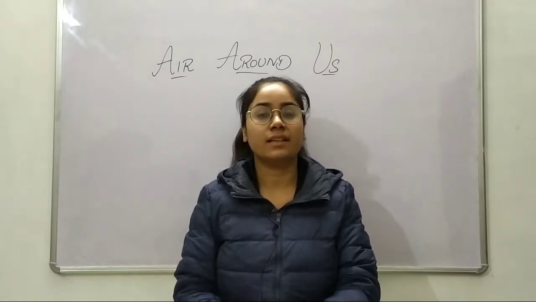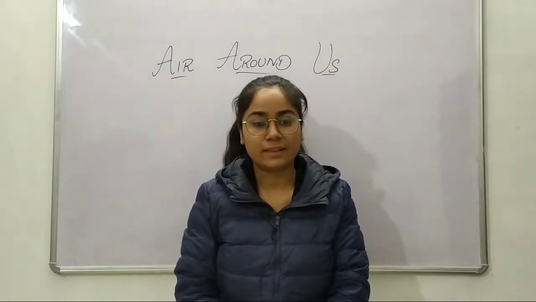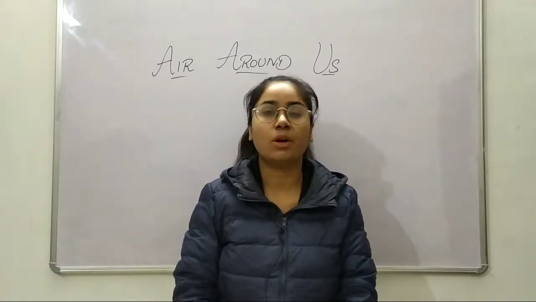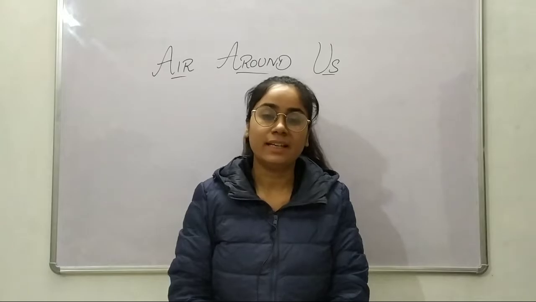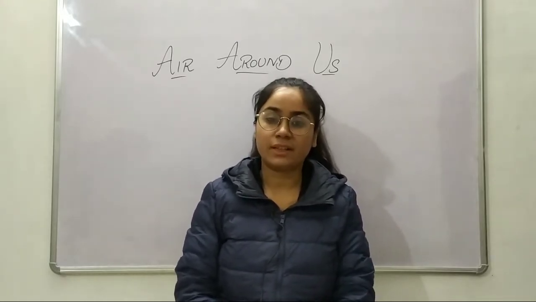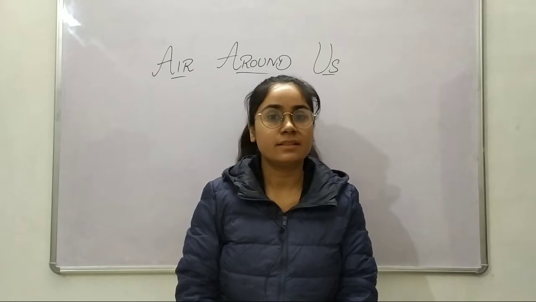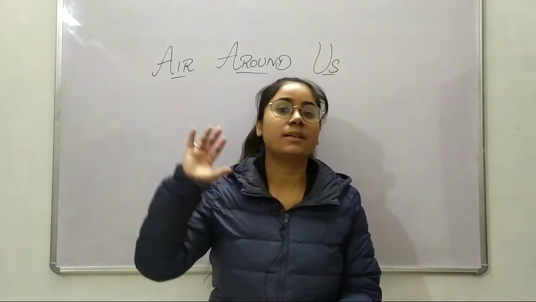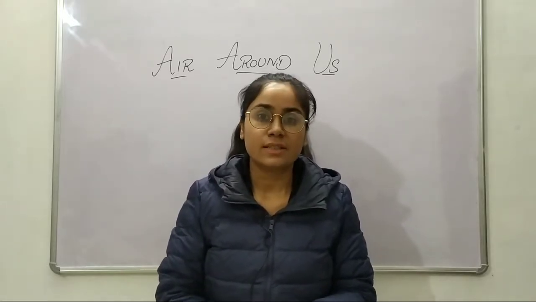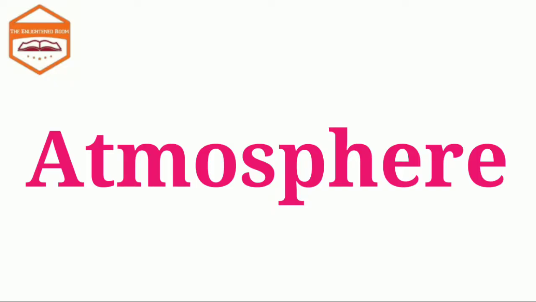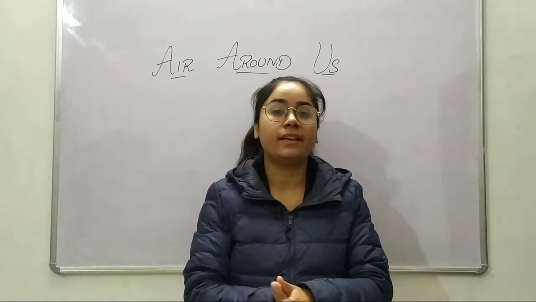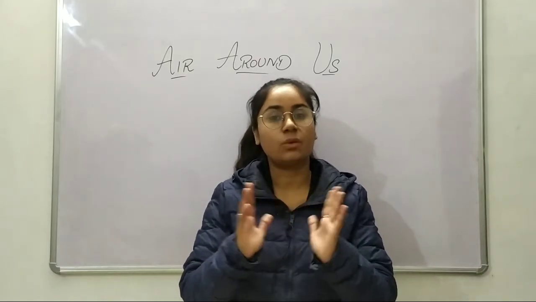Now what is this air? Air is composed of many gases, or you can say many molecules of gases, which collaboratively are called air. Air starts from the surface of the earth and extends up to the atmosphere of the earth. So what is this atmosphere? Atmosphere is actually a thick layer of air which surrounds the earth.